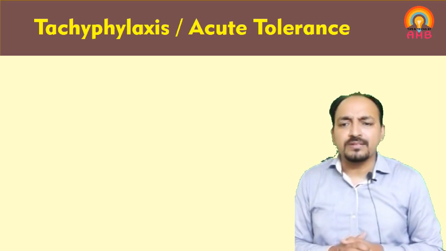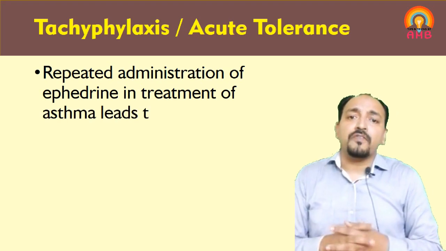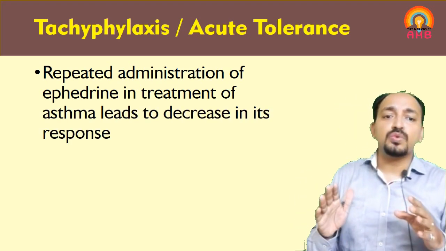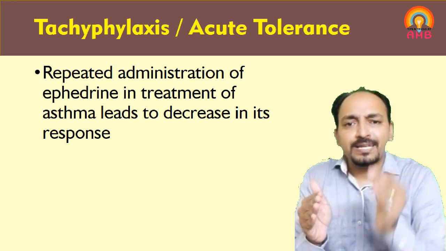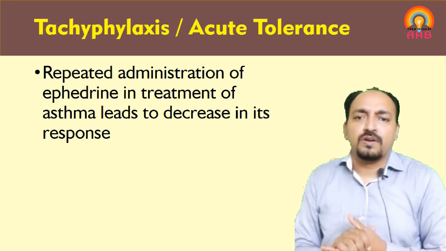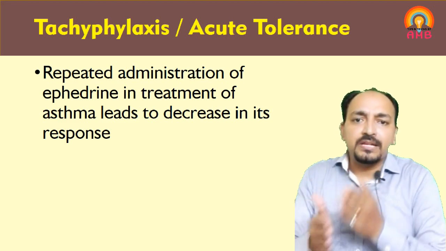An example of acute tolerance is that repeated administration of ephedrine in the treatment of asthma leads to a decrease in its response. So why is there a decrease in the response of ephedrine if it is taken repeatedly within a short period of time?